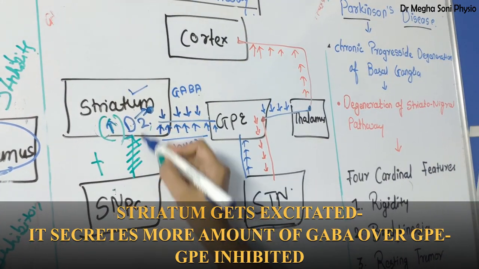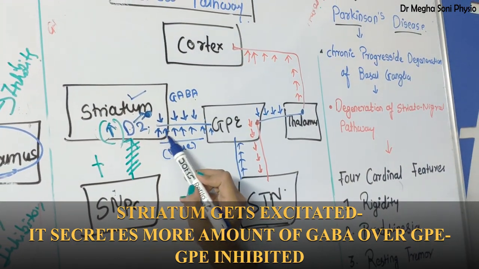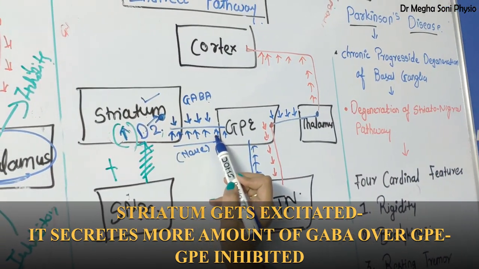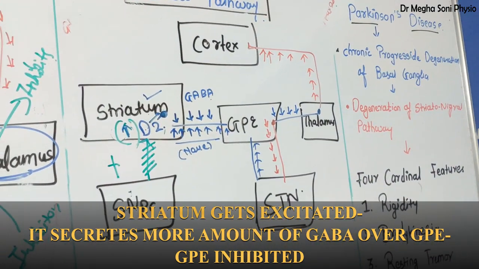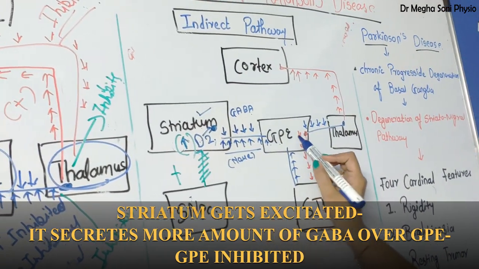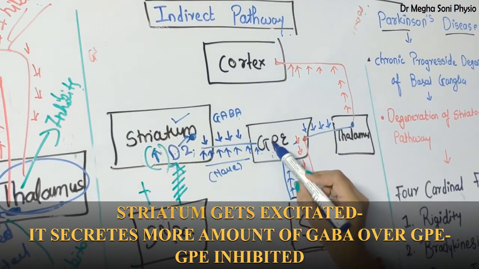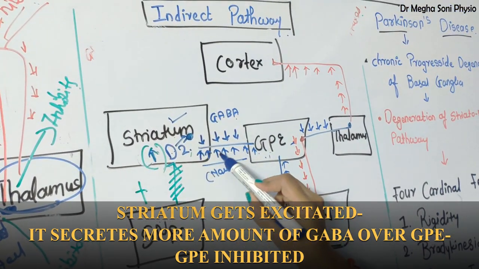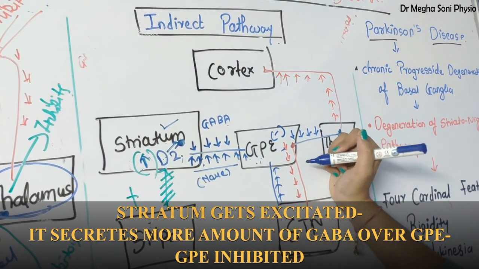But when we find damage, the striatum is stimulated and it secretes much more GABA over globus pallidus externa. So the GPE is inhibited, as GABA is inhibitory in nature.